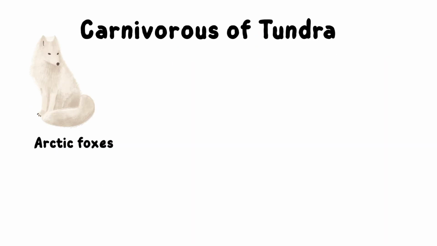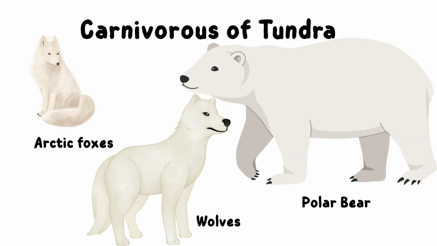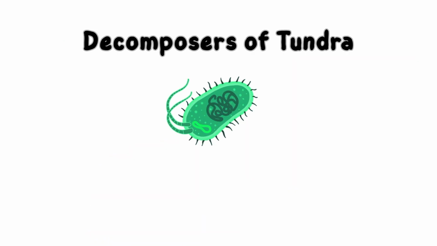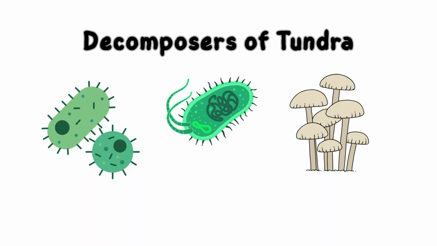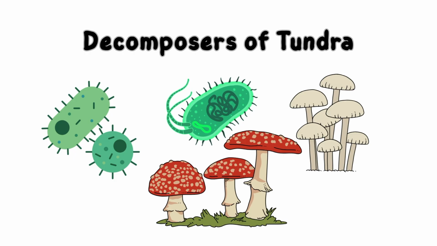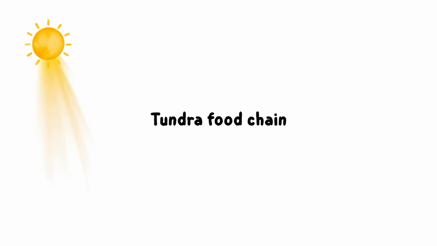Carnivores of tundra biomes are Arctic foxes, wolves and polar bears. They feed on herbivores, acting as secondary consumers. The decomposers of tundra biomes are bacteria and fungi. They break down the organic matter in the tundra and recycle the nutrients back into the soil. Now let us see in detail the tundra food chain.